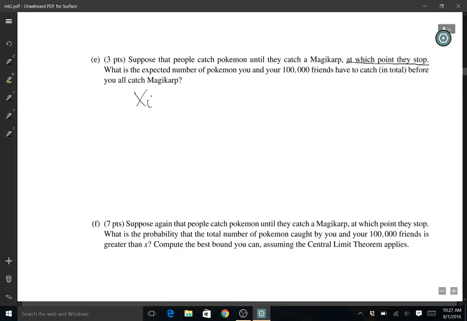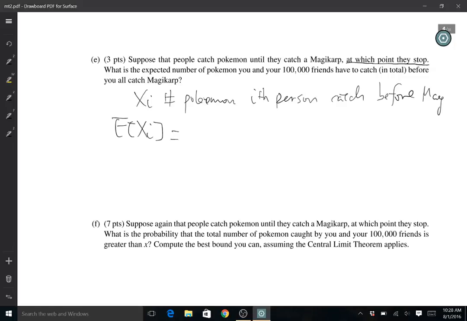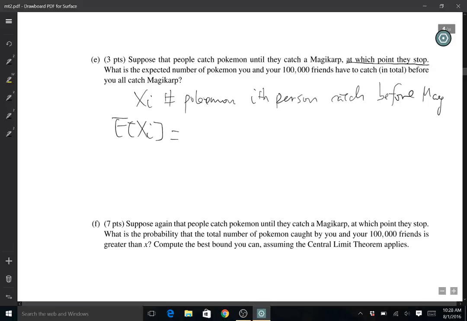If I use Xi to denote the number of Pokemon that the ith person catches before they catch a Magikarp, then the expectation of Xi is just a geometric distribution, right? 1 over p.